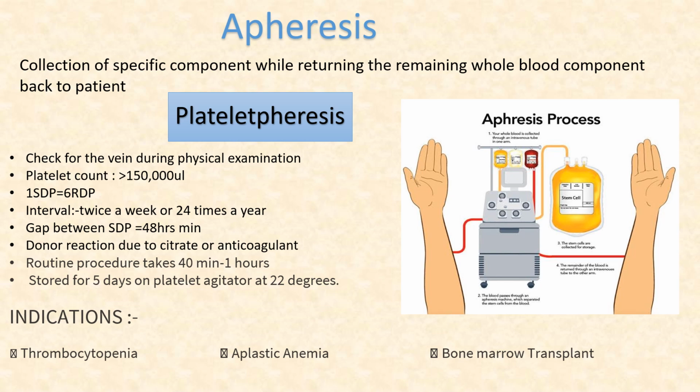It depends on the equipment we are using, and you can store that product for 5 days on a platelet agitator at room temperature, that is 22 degrees Celsius to 24 degrees Celsius. What are the indications of it? So thrombocytopenia, aplastic anemia, bone marrow transplant, these all are the indications for platelet pheresis.